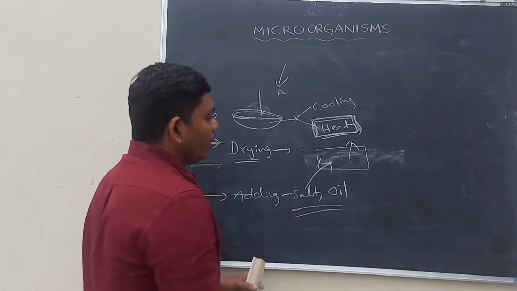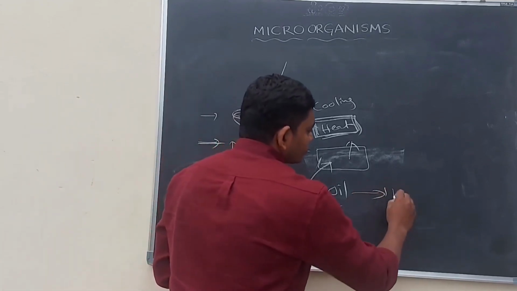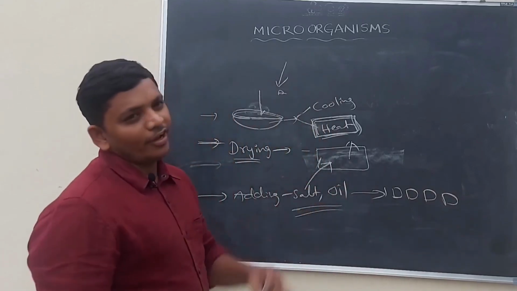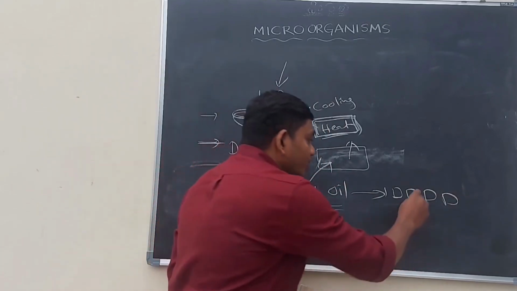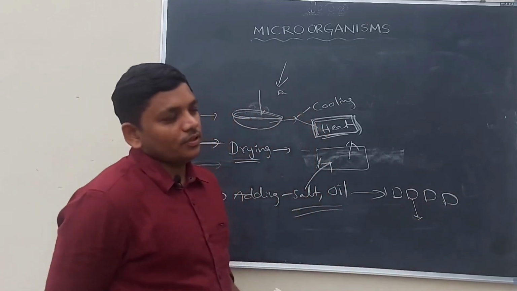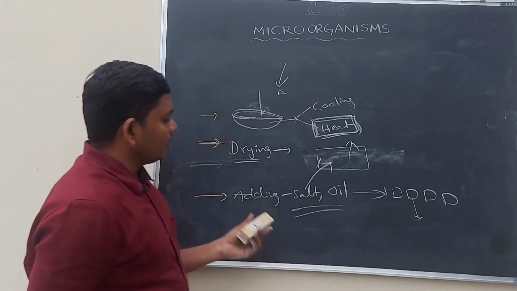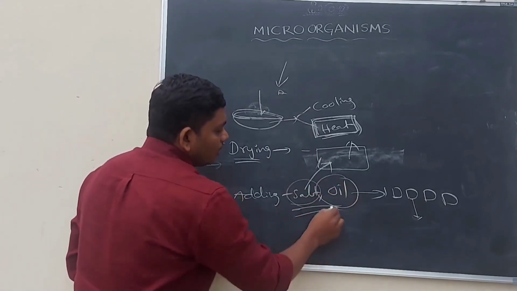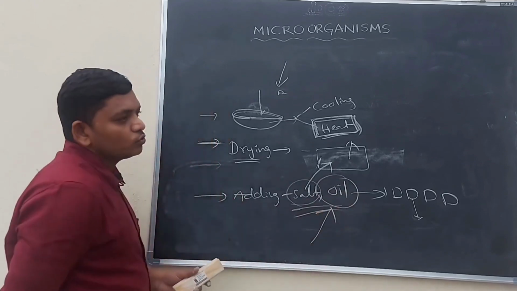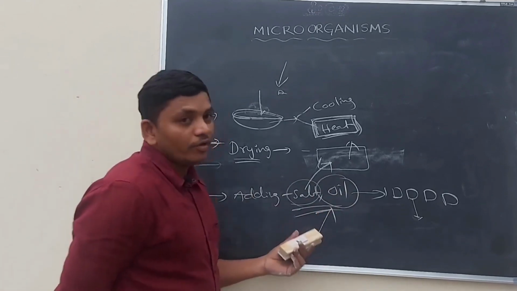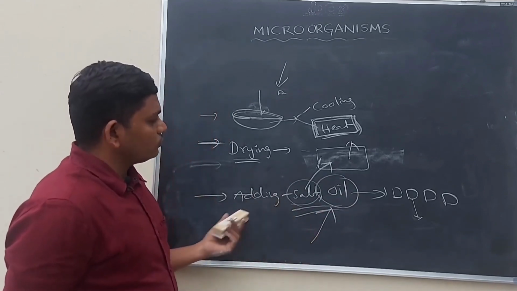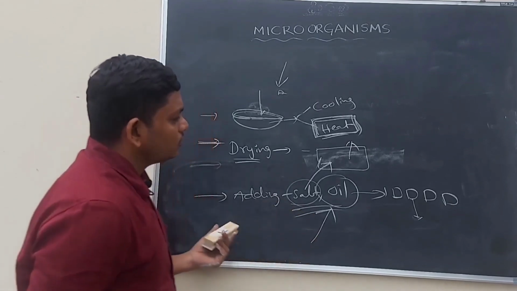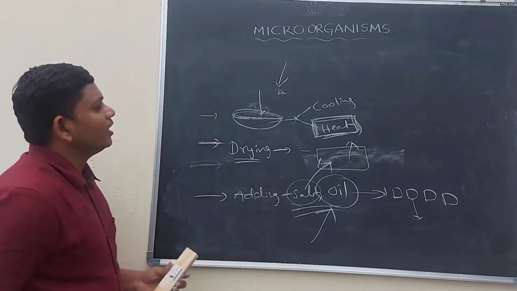If we cut the mango into pieces and add salt and oil, then it can be stored up to 1 year. If we add salt and oil, no microorganism can grow where we place them. So this is also a best way to preserve food materials.